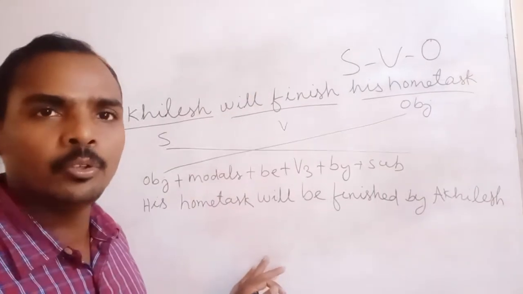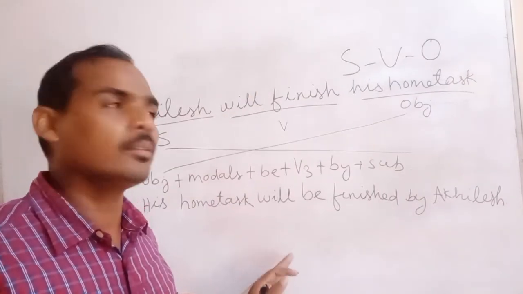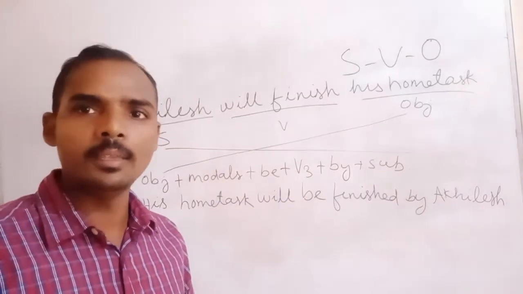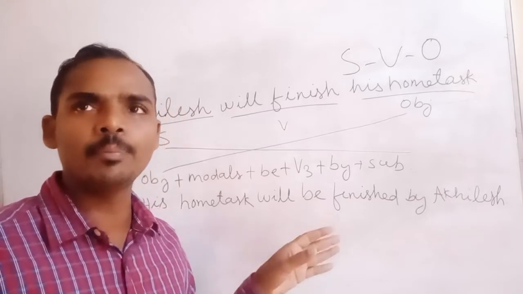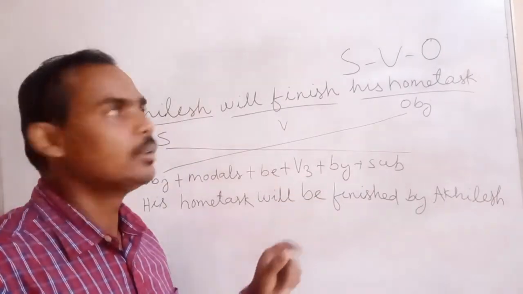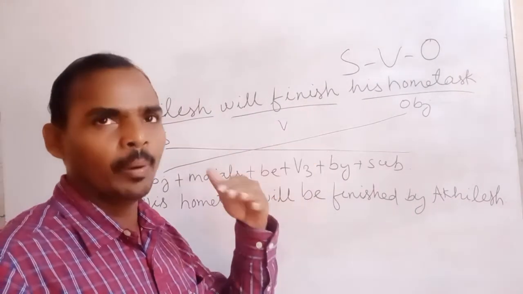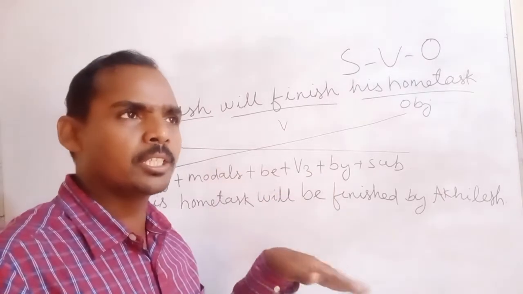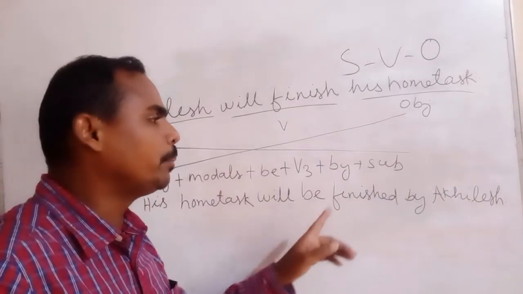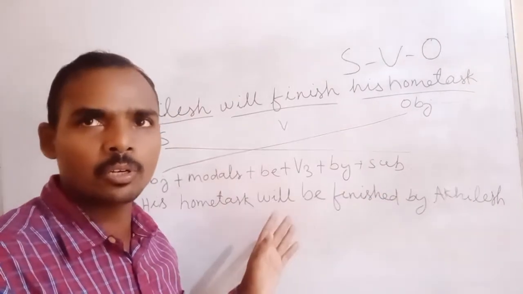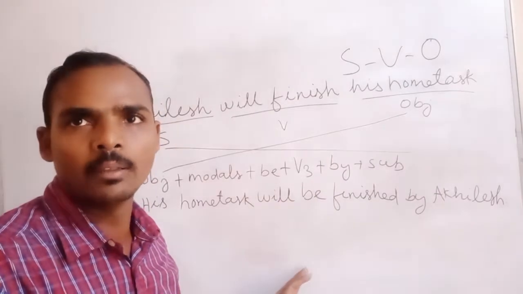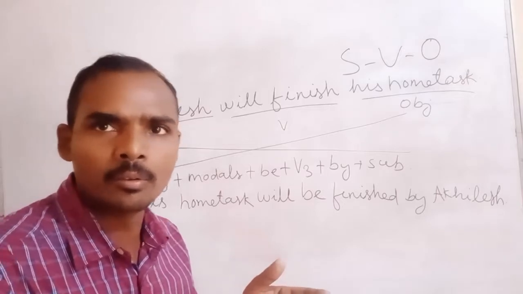Always give importance to the third form of the verb. In passive structure, we have to mention the third form of the verb. Finish, the past form is finished, and the past participle form is also finished. So we have to write: his home task will be finished by Achilles. Clear now? Modals plus be plus V3. This is important, and all the rules we have to already know.